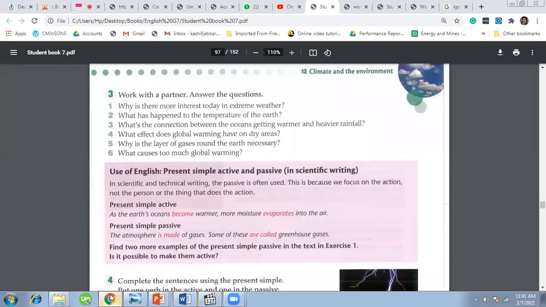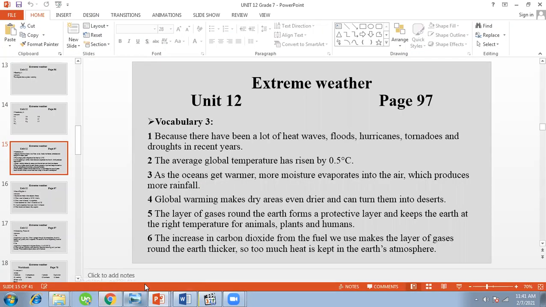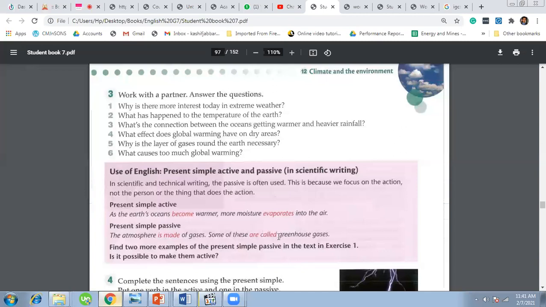Number 6, what caused too much global warming? The increase in carbon dioxide from the fuel we use makes the layer of gases around the earth thicker. So too much heat is kept in the Earth's atmosphere, as we have seen in question number 2, that the temperature has risen by 0.5 centigrade each year.